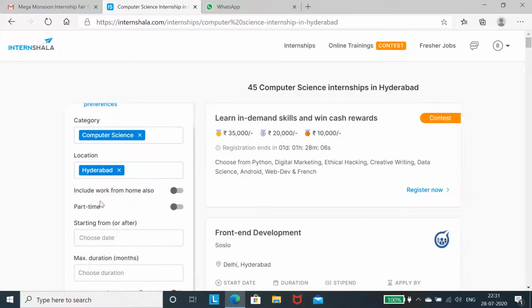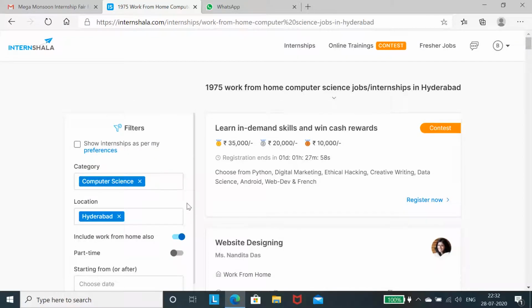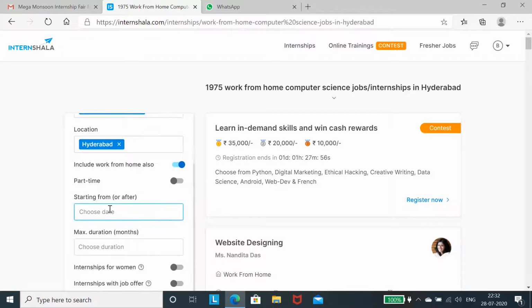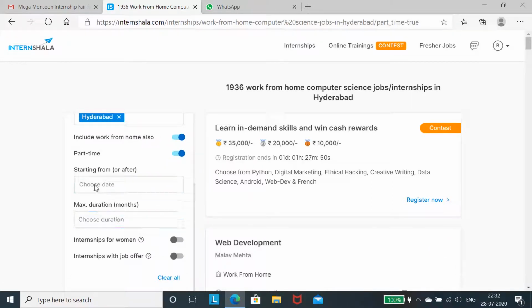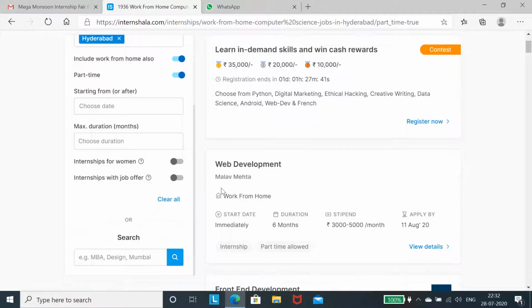For the next filtration, I'm giving include work from home also. Part time, yes, I'm selecting part time. These two fields are not required. When you are selecting the internship, you can find all those things, nothing to worry.